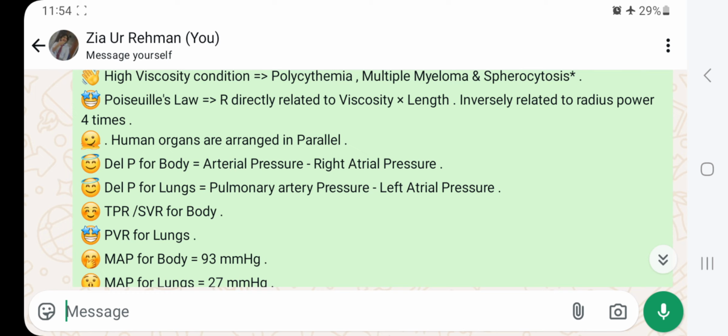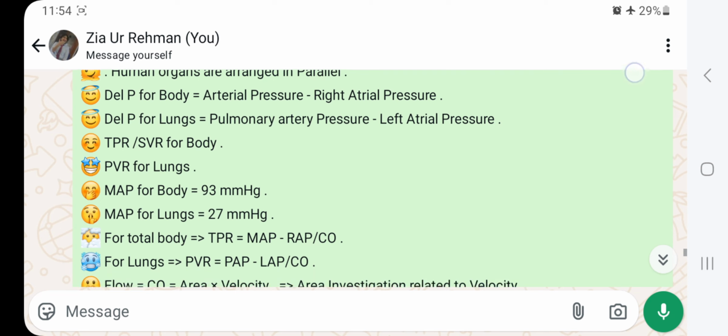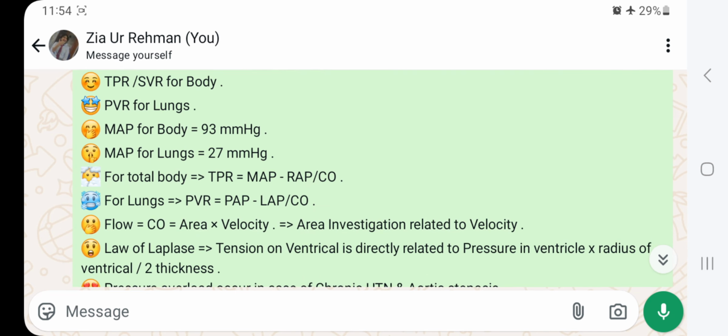Human organs are arranged in parallel. Delta P for body: arterial pressure minus right atrial pressure. Delta P for lungs: pulmonary artery pressure minus left atrial pressure. TPR, or systemic vascular resistance, for body. Pulmonary vascular resistance for lungs. MAP for body 93 mm of Hg, that is mean arterial pressure. MAP for lungs 27 mm of Hg. For total body, TPR equals MAP minus right atrial pressure divided by cardiac output.